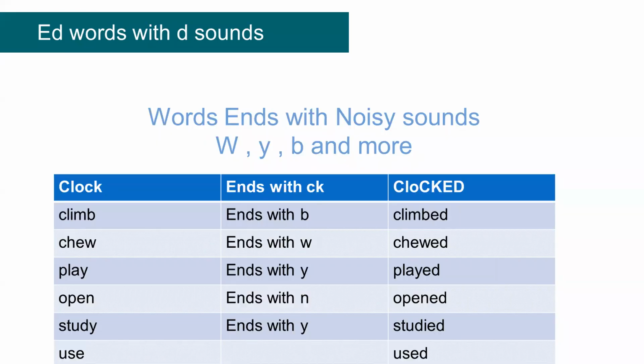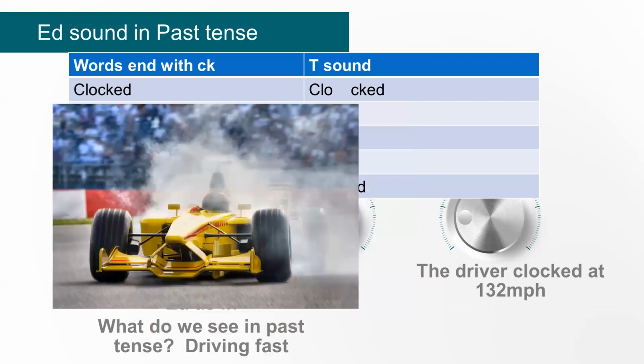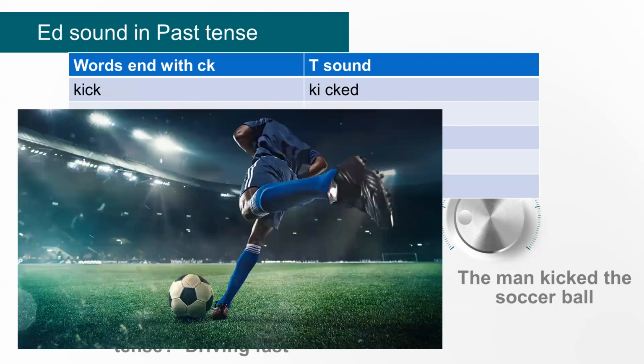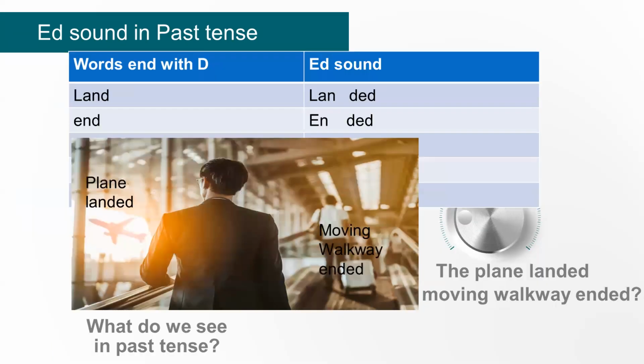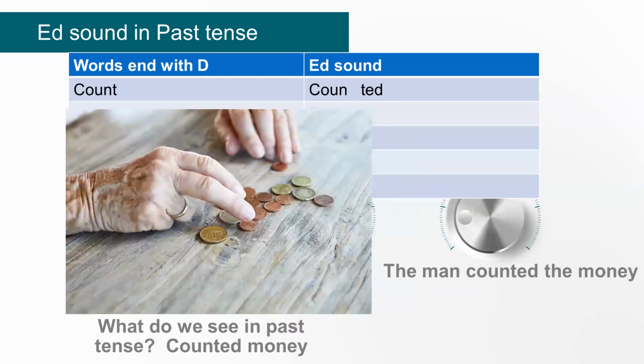Words with noisy sounds. We also have words that end in C, CK, CH, F, K, P, PH, S, SH, and X. They all end with the T sound. And words that end with D or with T get the ED sound.